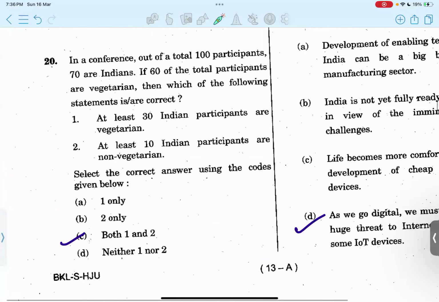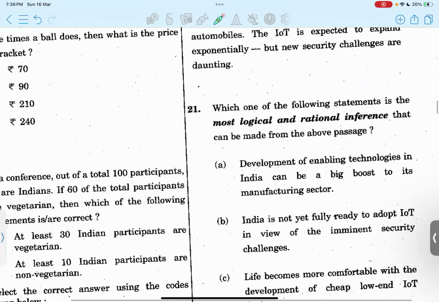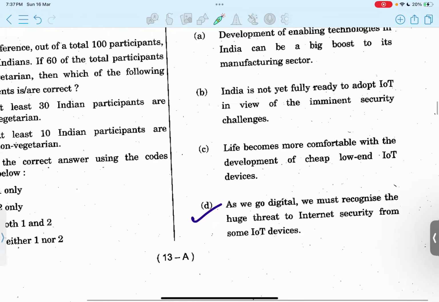Yes, then 20th. In a conference, there are a total of 100 participants, 70 are Indian, and 60 of the total participants are vegetarian. Which of the following statements are correct? Both should be correct here. Option C. Then 21st, we have a passage on logical, rational inference. So it should be option D.